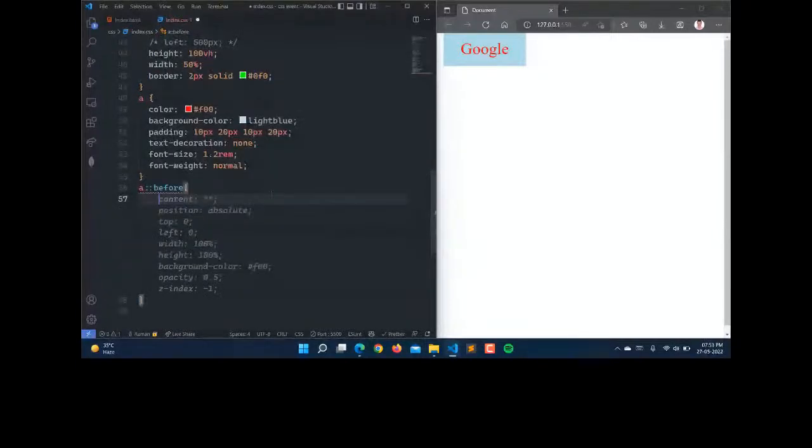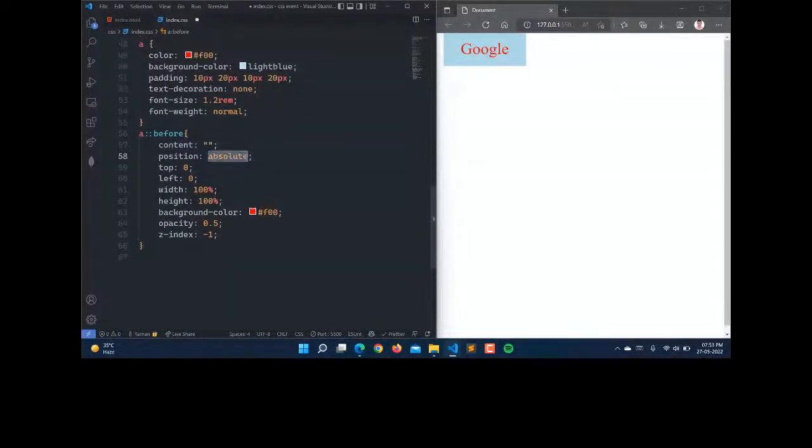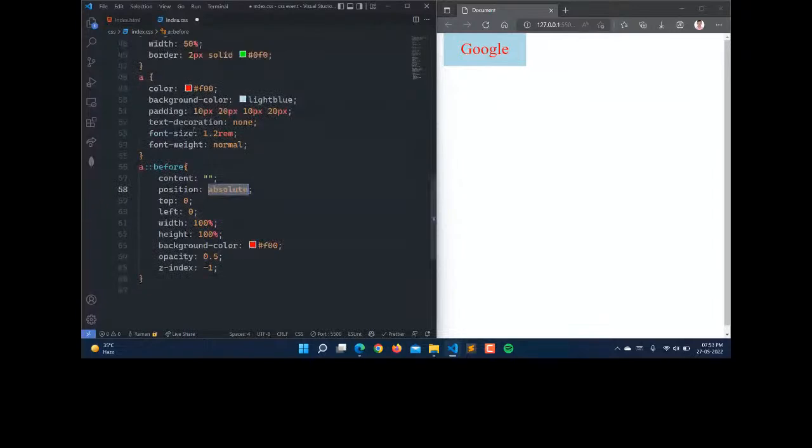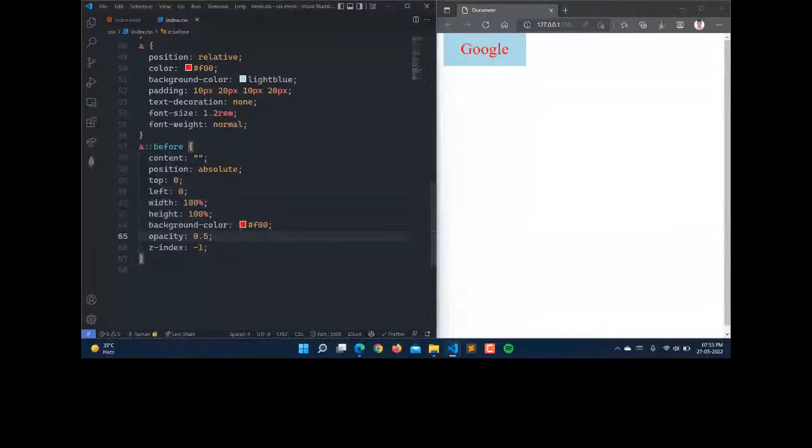Here we are having this default CSS. First is content. If we are using a pseudo element, then we have to define the content here. In the content, you can make it empty or add any text. Then we have position absolute for the pseudo element, and the parent should be position relative. Then we have top 0 and left 0, width 100%, and background color, let it be red.